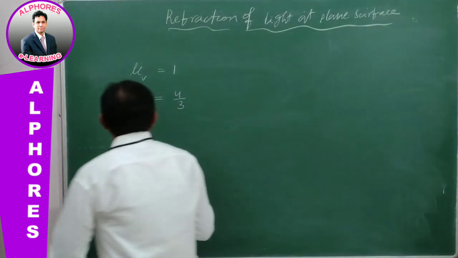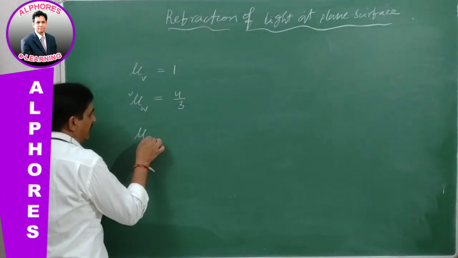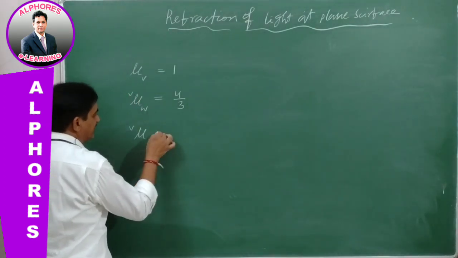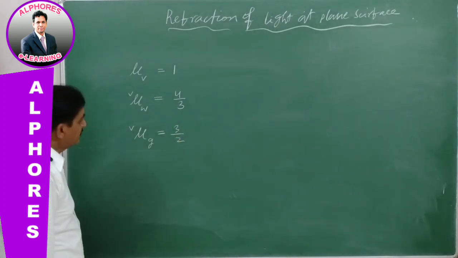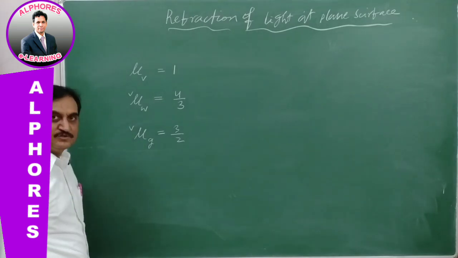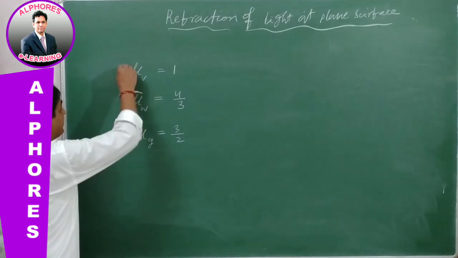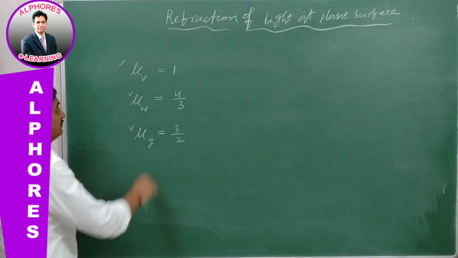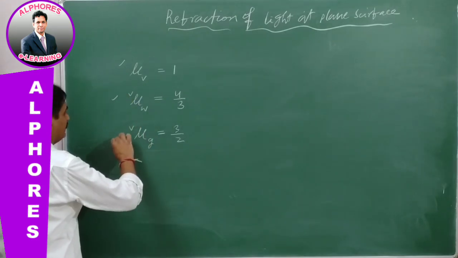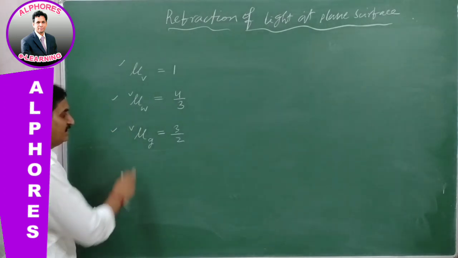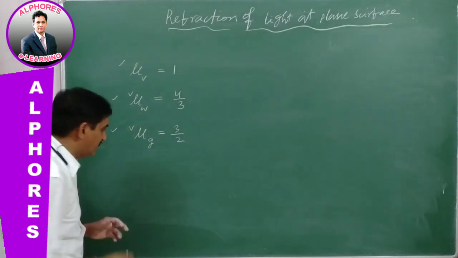Now, glass with respect to vacuum is 3/2. It is fixed. That is with respect to vacuum, the absolute refractive index. So this value is calculated by using yellow light, because it is the mean color.